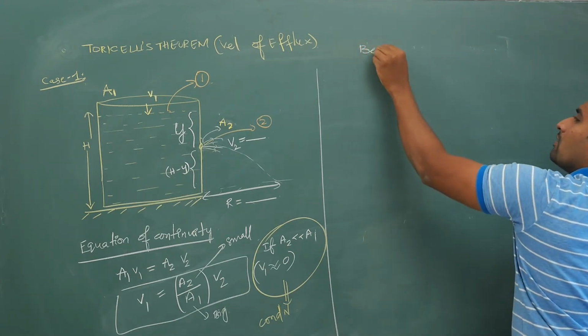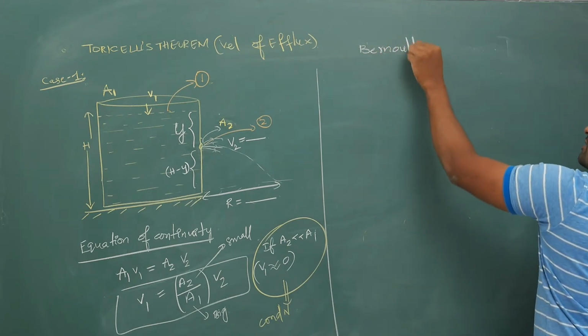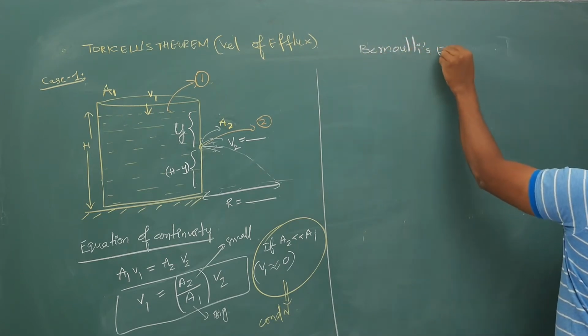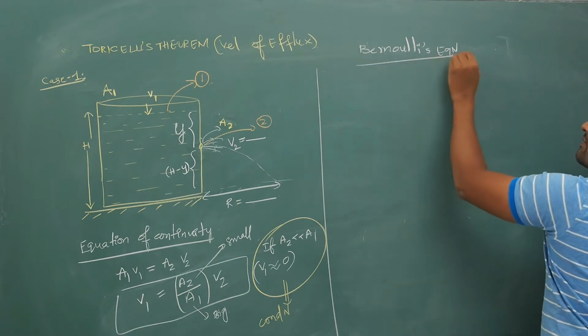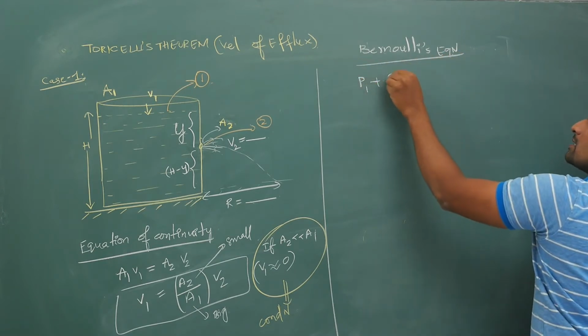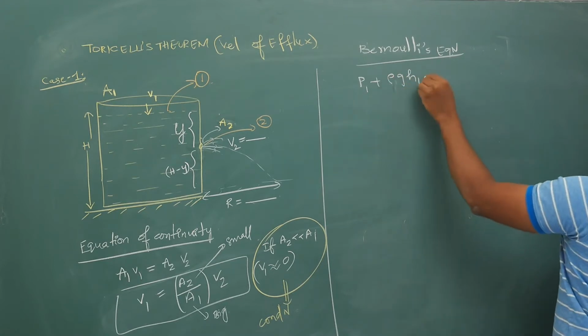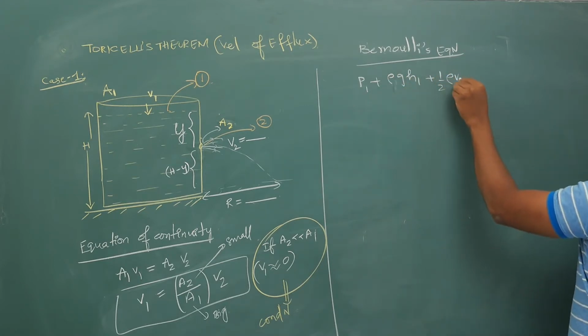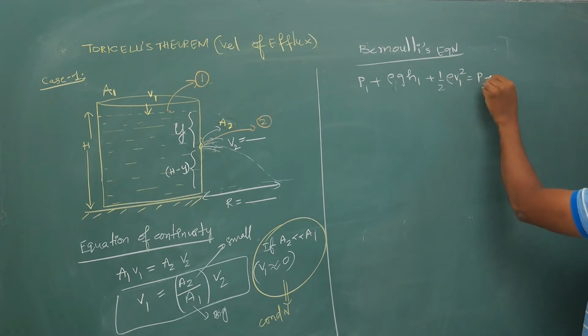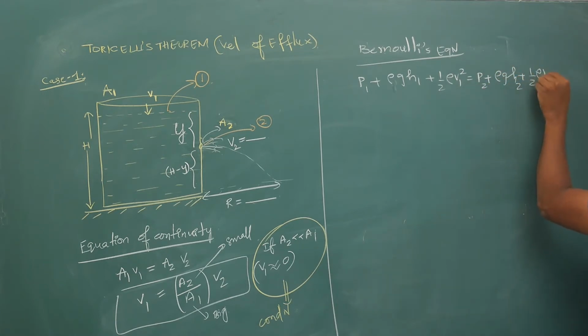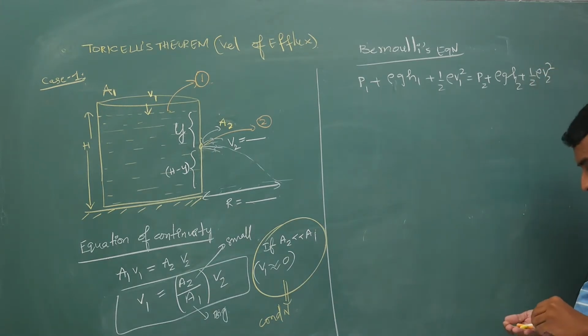Okay, Bernoulli's equation between points 1 and 2 is what I am going to apply. Bernoulli's equation is P1 plus rho g H1 plus half rho V1 square is equal to P2 plus rho g H2 plus half rho V2 square, if it is the same fluid. Okay, so this is your Bernoulli's equation.